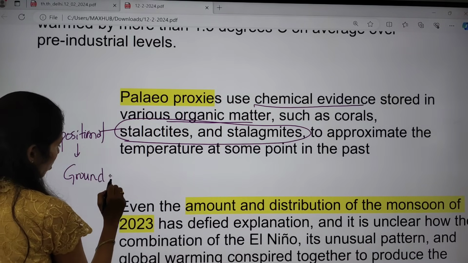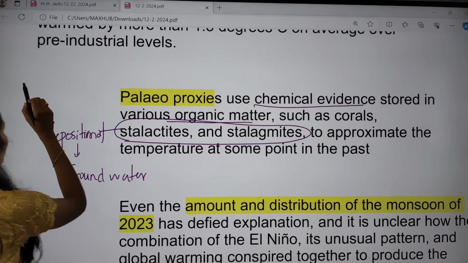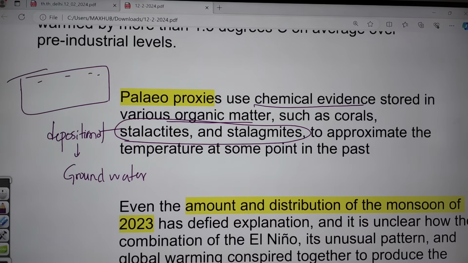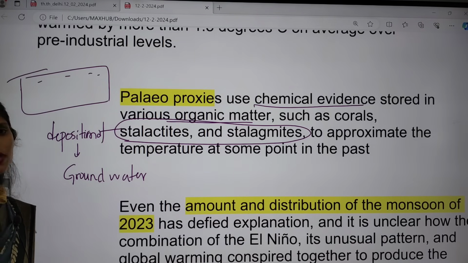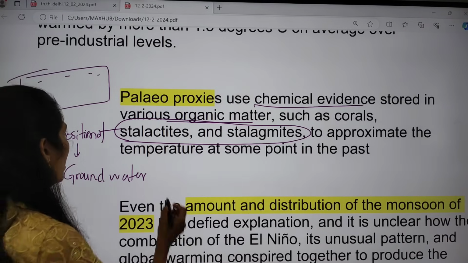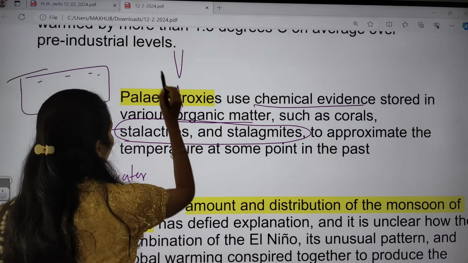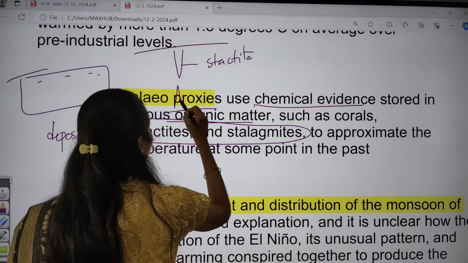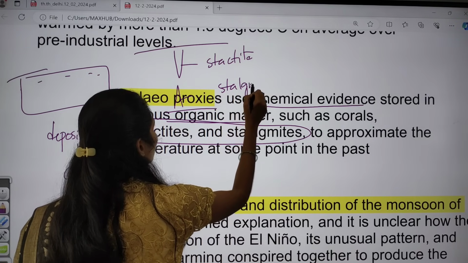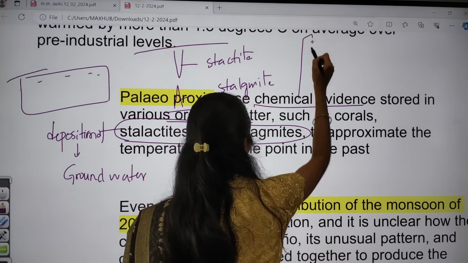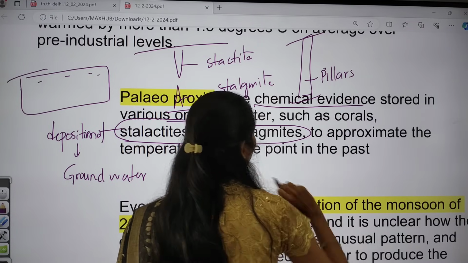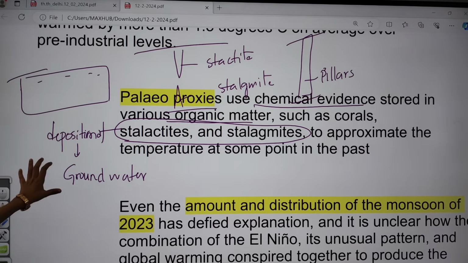So this is a very important concept in your geography. For example, if there is limestone here, whenever groundwater is moving through it, the calcium which is present in this limestone will get dissolved, and because of that it will form this type of structures. This is stalactite and this is stalagmite. Whenever the stalactite and stalagmite unite, they will form pillars. These are the structures that you can see in caves, especially. These are the depositional features, they are formed